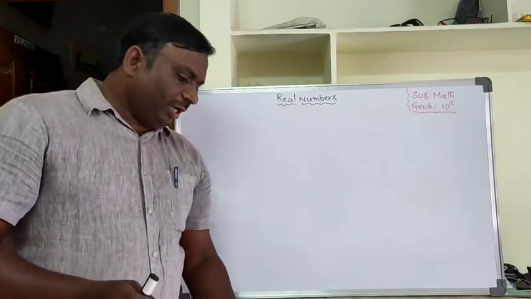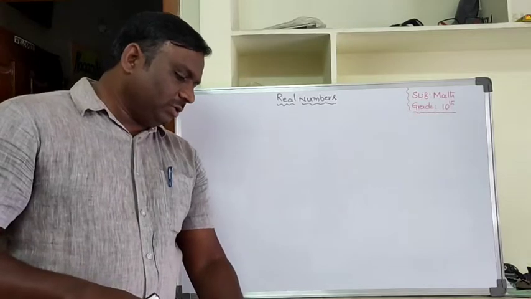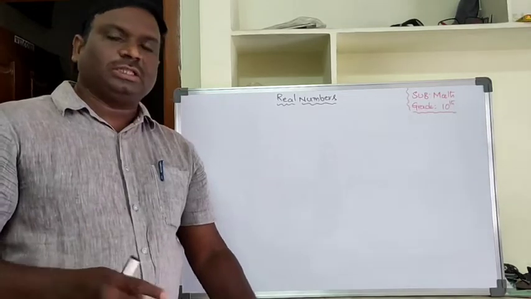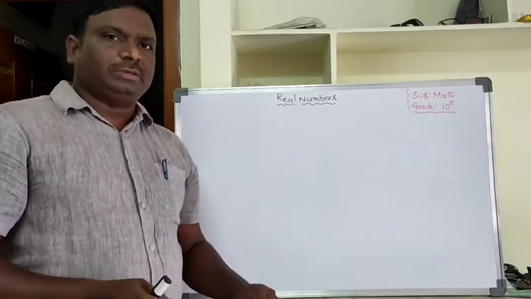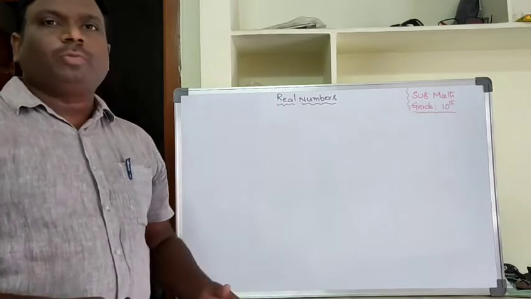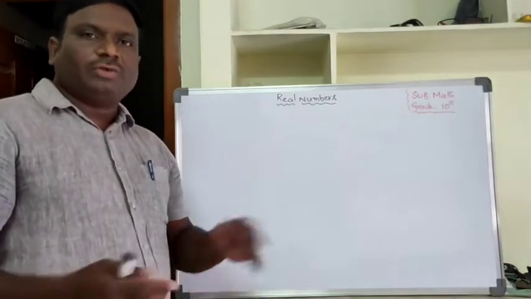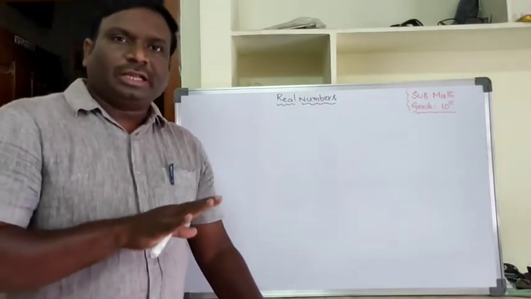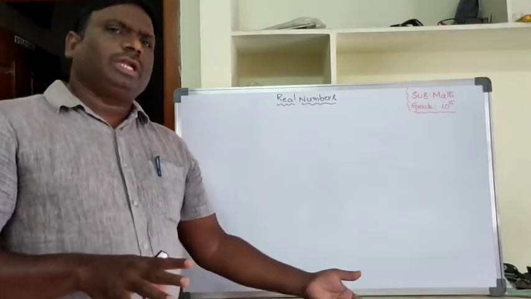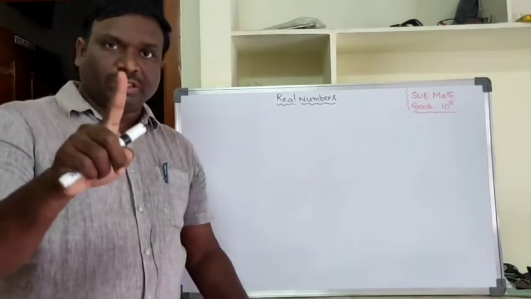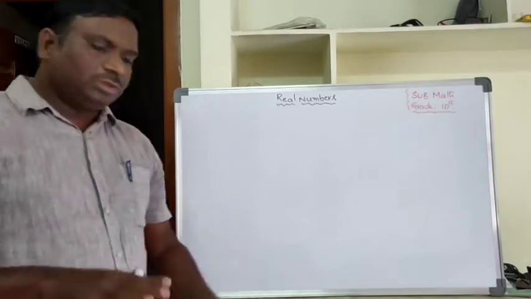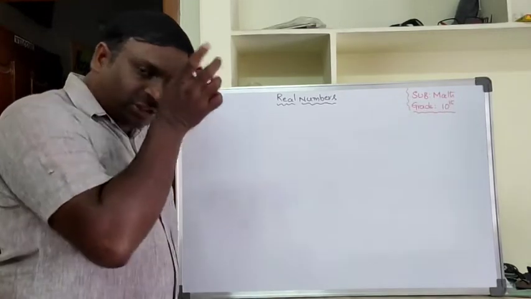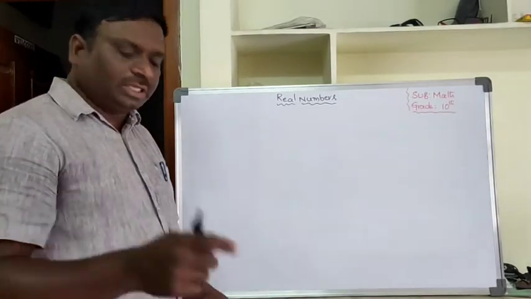So write the following rational numbers in decimal form and state whether they are terminating or non-terminating repeating decimals. If the denominator can be expressed in the form of 2 power n into 5 power m, then it is terminating, otherwise non-terminating repeating. Here they did not ask about division, so don't do the division, better to do our method. There are 5 questions; I will explain 1 or 2, and the remaining are very easy, you can do them as homework.